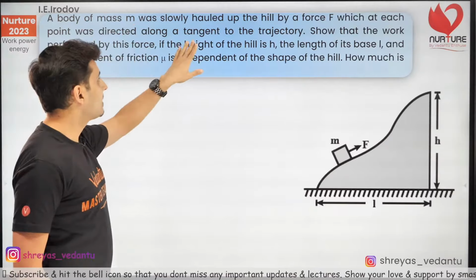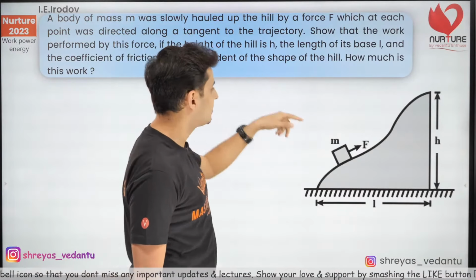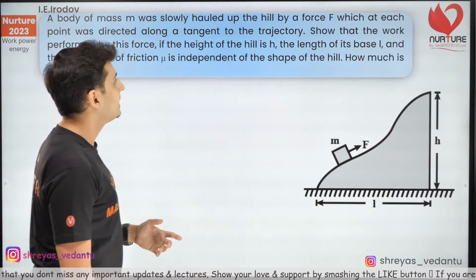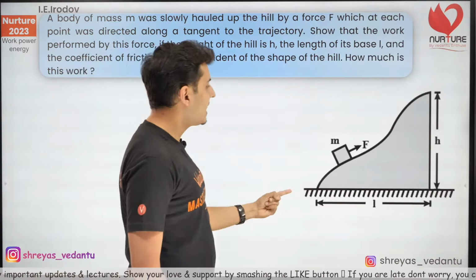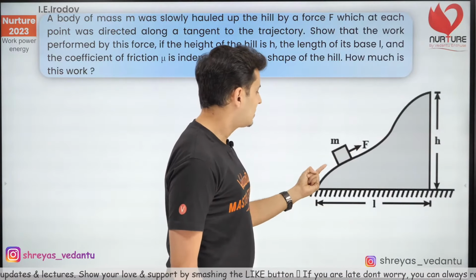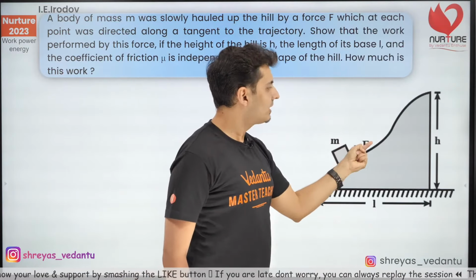A body of mass m is slowly moved up the hill by a force F, which at every point was directed along the tangent. So you can see the body goes like this, and every time the force is along the tangent.